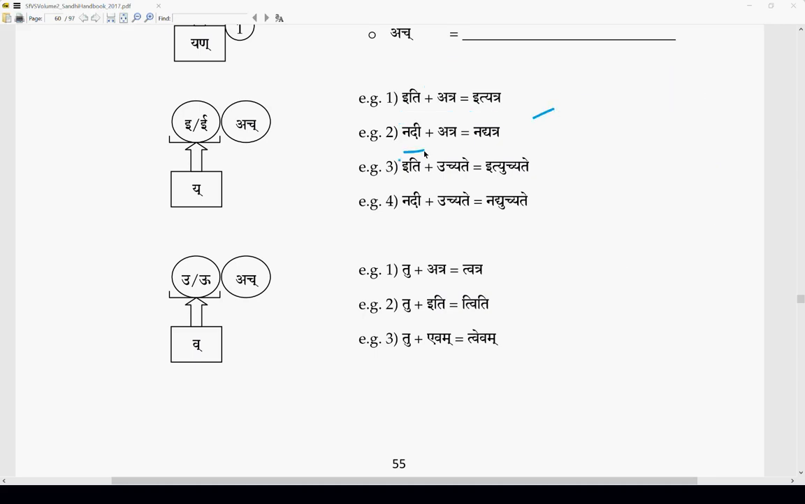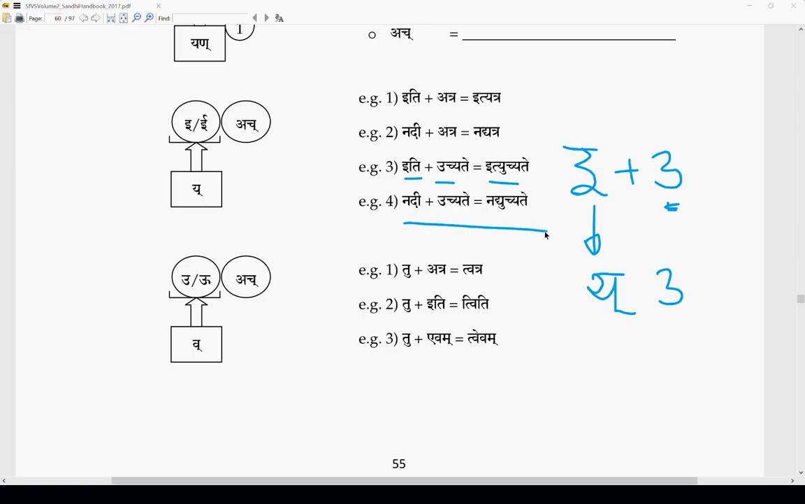Another example: nadi atra. Dirgha ikara plus akara. Nadi plus atra. So e changing to ya, again yakaraha: nadyatra. Similarly, atra iti u. Iti u: atra u iti asti, ikaraha. The final purvavarnah is i. Then atra ukaraha. E changing to ya again. U is not changing. U remains as u. So ityuchyate. Nadyuchyate.